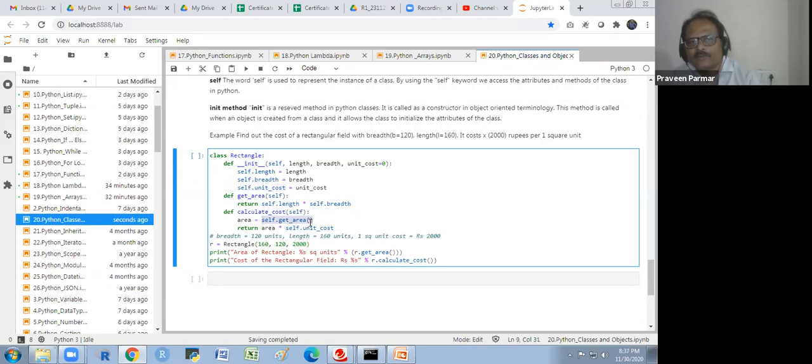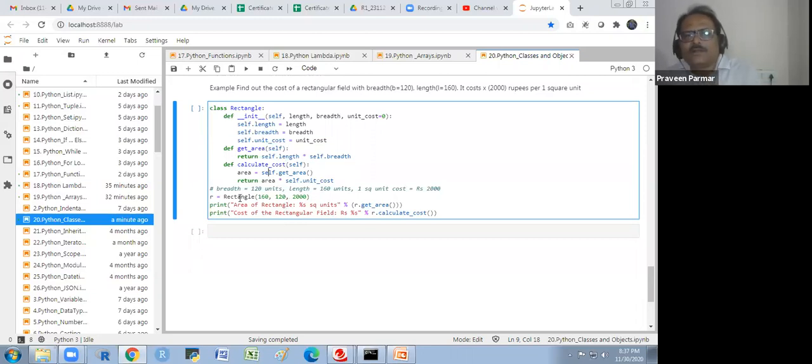And this, I could write this also: self.get_area into self.unit_cost. I could write that way also. But I want to return all these things, so I have given one name, specifically I have written here. You could do it this way also. Otherwise, you could write return self.get_area into self.unit_cost. Got it? I have given some variation here, so you could do it that way also.